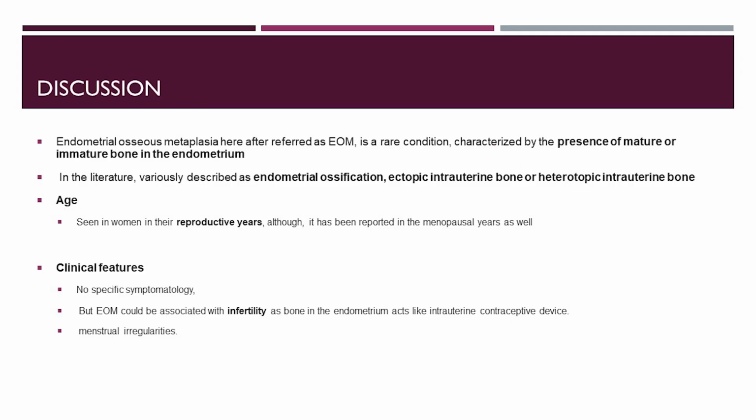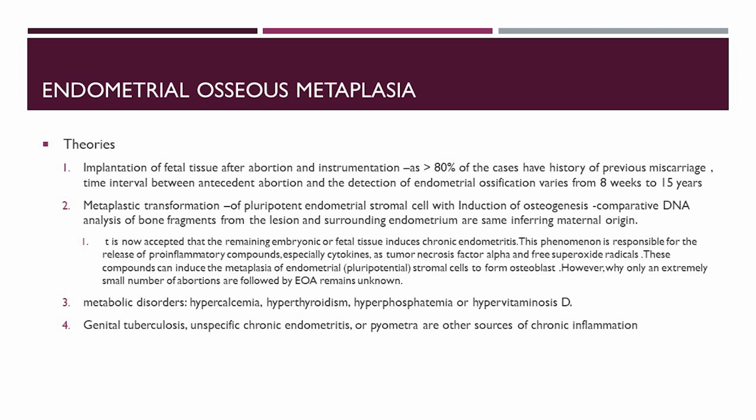Coming to the discussion. Endometrial osseous metaplasia, hereafter referred to as EOM, is a rare condition characterized by the presence of mature or immature bone in the endometrium. In the literature, it is variously described as endometrial ossification, ectopic intrauterine bone, or heterotopic intrauterine bone. Age: seen in women in their reproductive years, although it has been reported in the menopausal years as well. Clinical features: no specific symptomatology, but EOM could be associated with infertility as bone in the endometrium acts like an intrauterine contraceptive device, and menstrual irregularities.